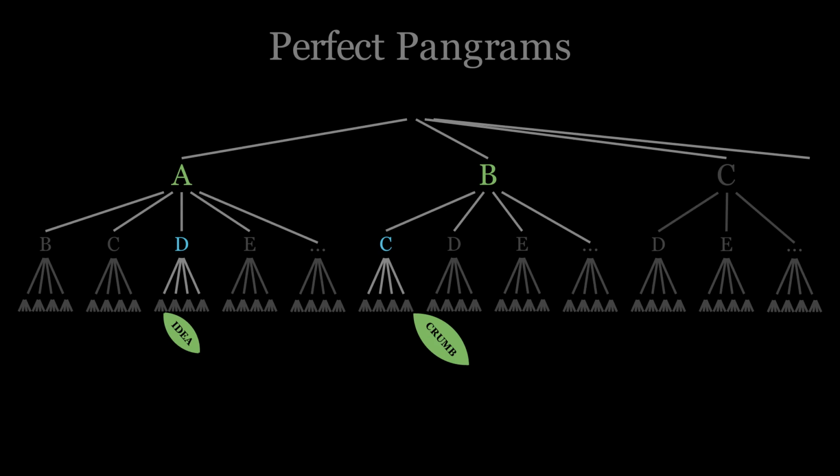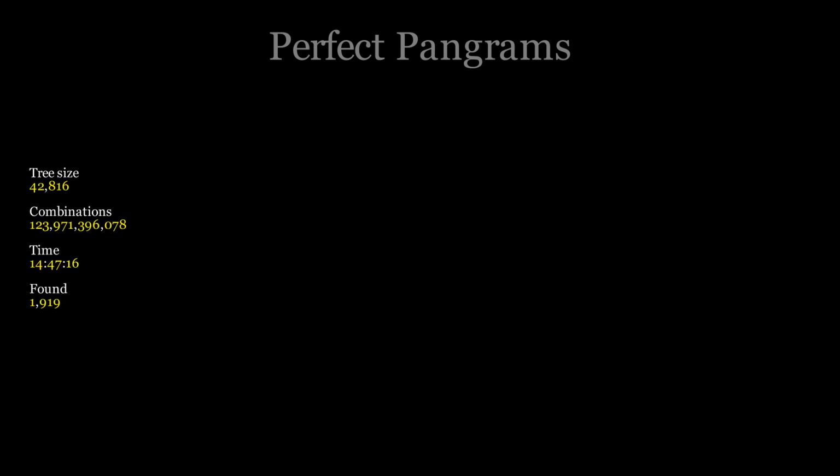Being able to rule out entire sets of dozens or hundreds of similar words just by checking a single label on the branch they are attached to has the potential to really speed up this search. Writing a program that can correctly construct and navigate this tree is a bit harder, but with a clear picture of the concept, it is certainly doable. If we run this program, it starts spitting out perfect pangrams after just a few minutes. It takes about 15 hours for it to finish searching for every perfect pangram.